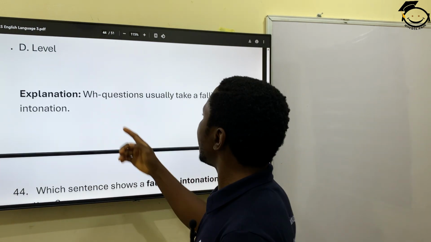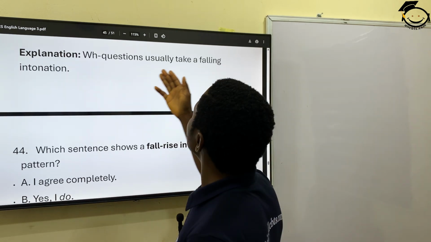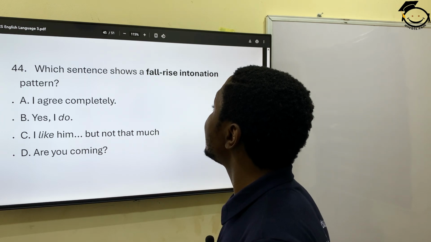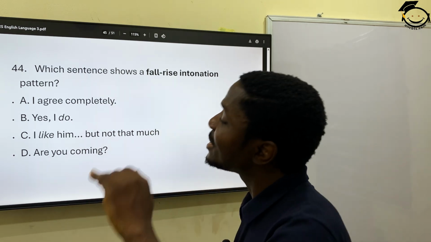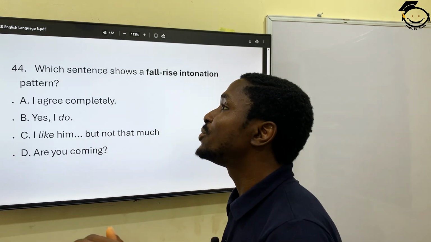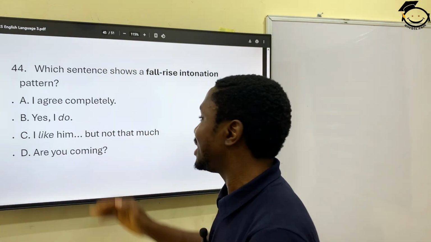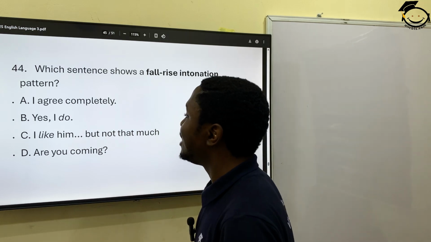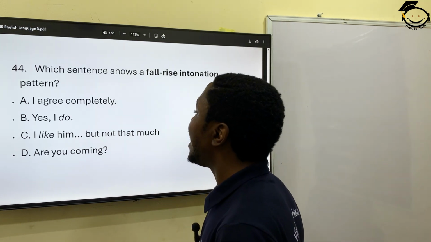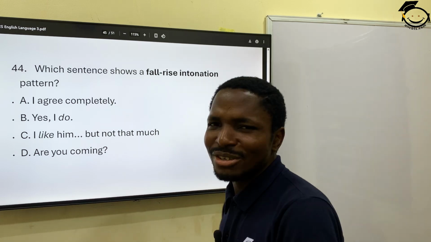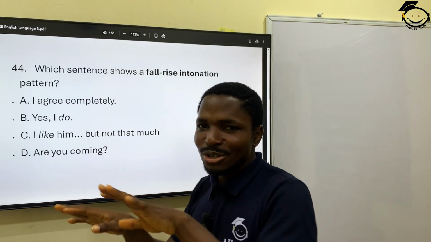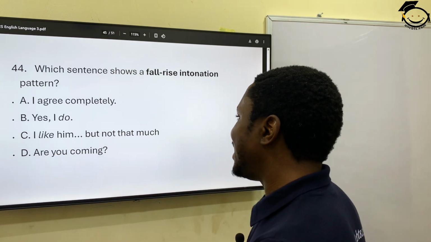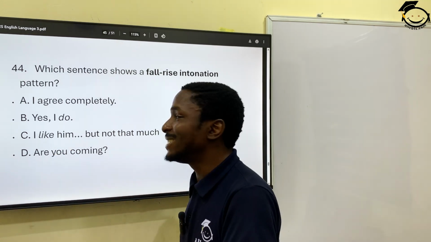44. I think I said WH questions usually take falling intonation. 44. Which sentence shows a fall-rise intonation? I agree completely. Yes, I do. I like him, but not that much. You can see that there are like two characters here. There's a contrast. I like him, but not that much.